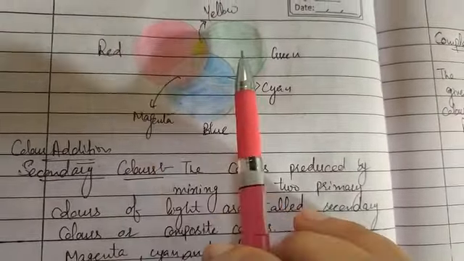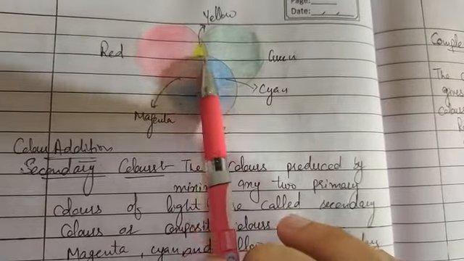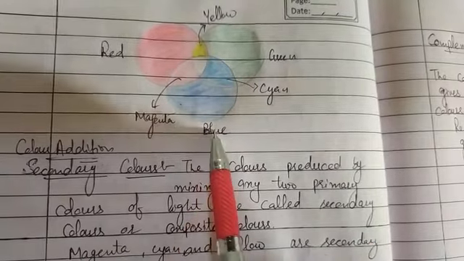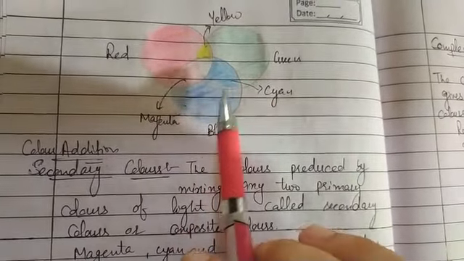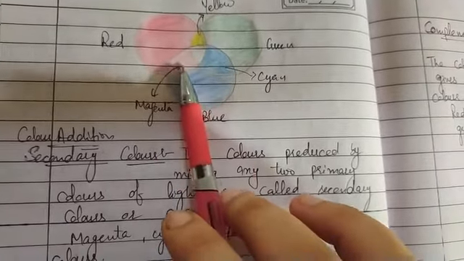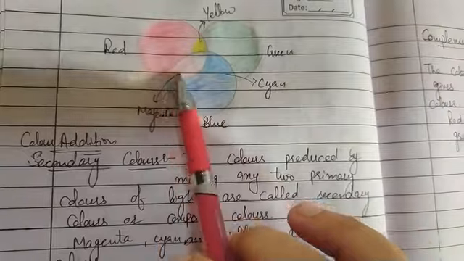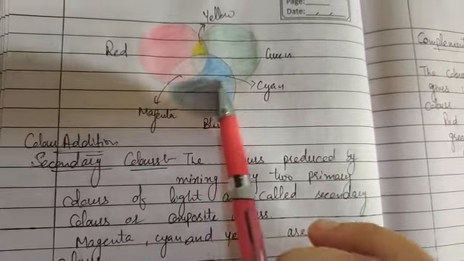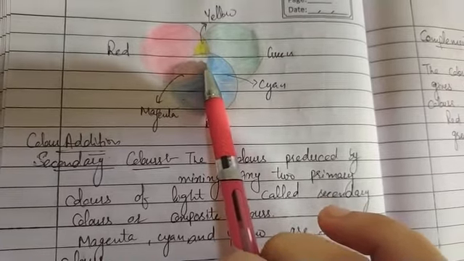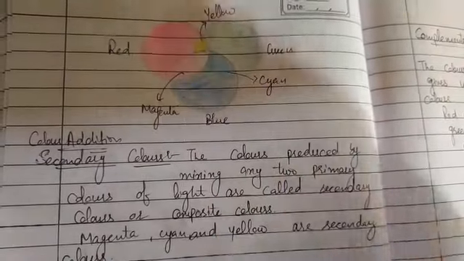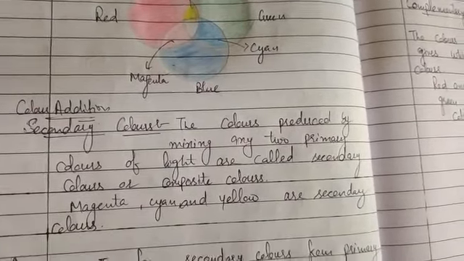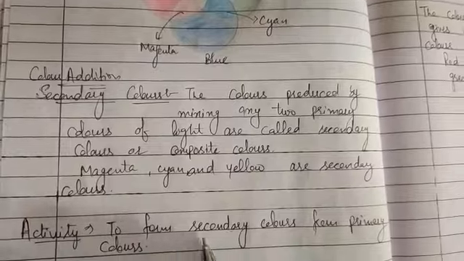When red and green are mixed together, they will produce yellow, and when blue and green are mixed together, they will produce cyan, and when red and blue are mixed, they will produce magenta. But when these three primary colors are mixed together, the overlapped area will appear white. That means they will produce white light when these three primary colors are mixed together. So this is also the definition of the primary colors.